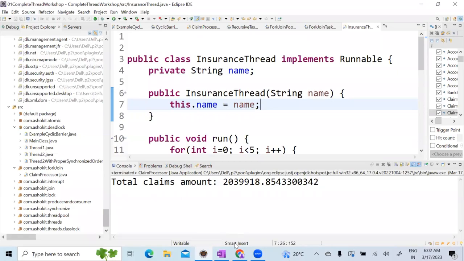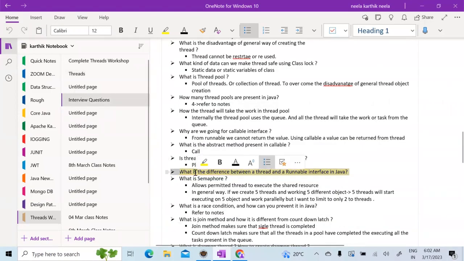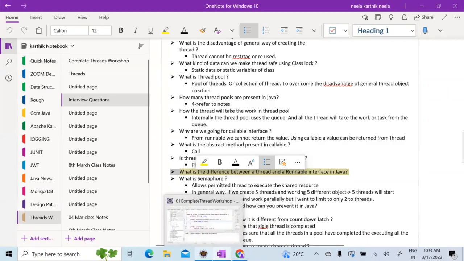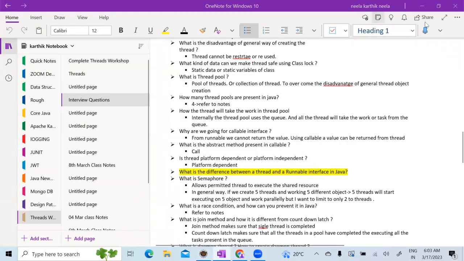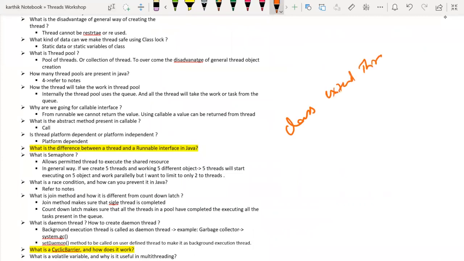So let us quickly look at what is pending from yesterday. Okay, so let's go to the interview. The first question: what is the difference between a thread and the runnable interface? Someone asked which one should I prefer, implementing a runnable interface or extending a thread class. So whenever you are extending a thread class, what happens? A class extends thread.